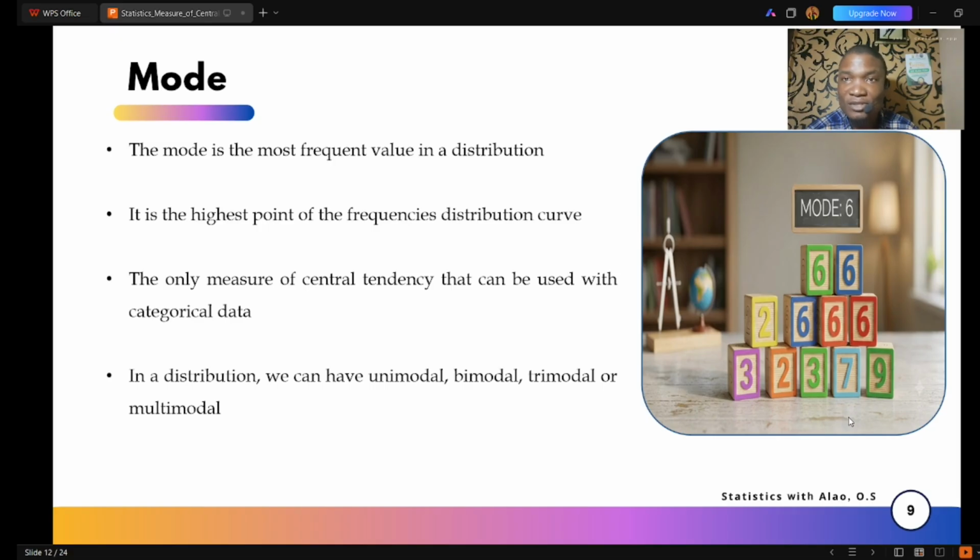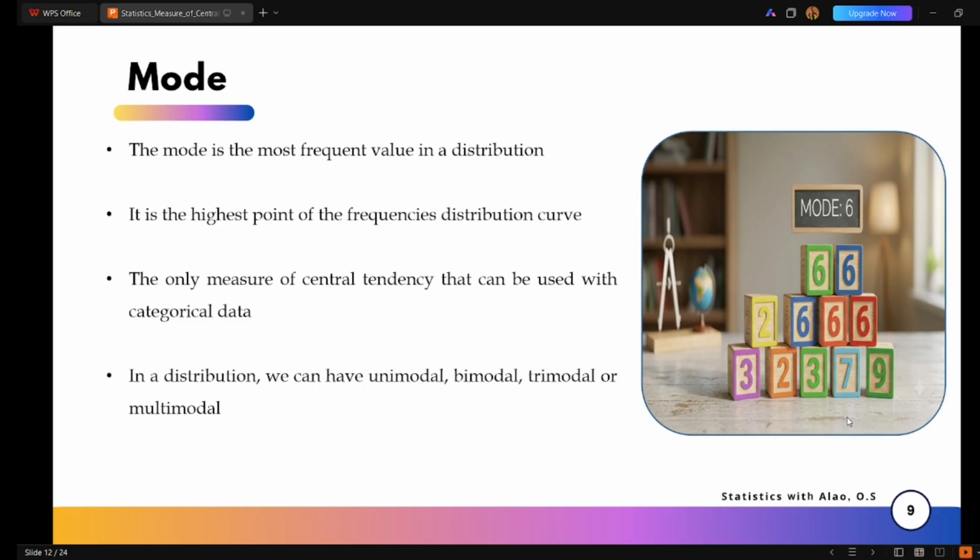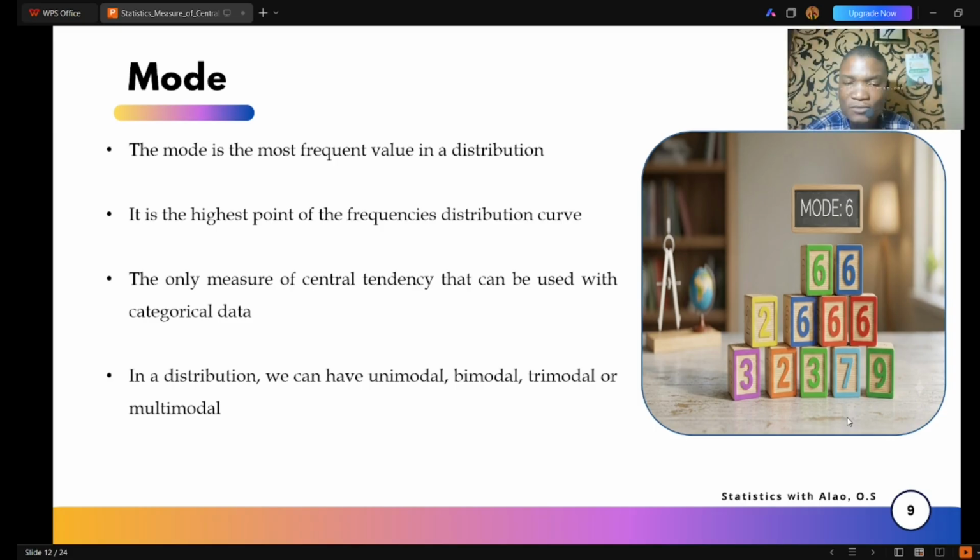That's where the mode comes in, because it has to do with the most frequent value in a distribution or in a data set, right? So maybe in your shop, you are selling a particular type of clothes more. That's the particular type of clothes you want to restock into your business, and this is what the mode tells you precisely. In a distribution, we can have unimodal, bimodal, trimodal, or multimodal.